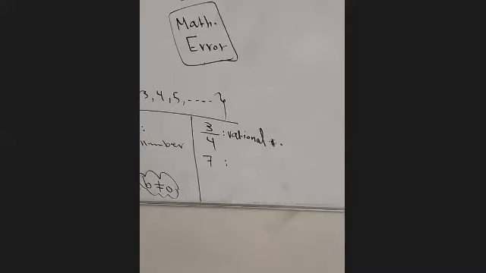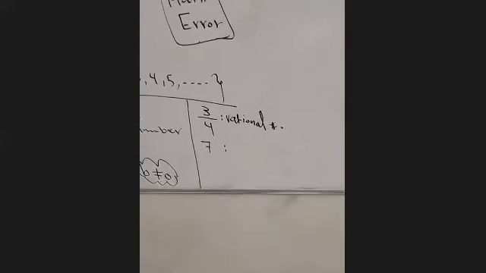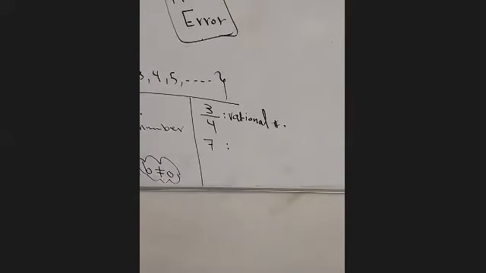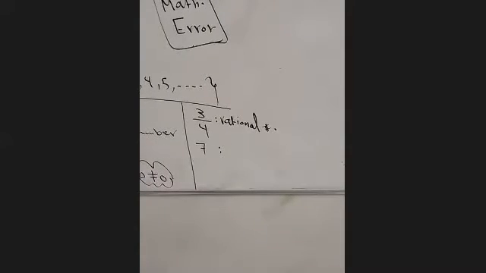What do you want? Yes, Mr. Is 7 rational? No, because you don't start with 0. It doesn't start with 0.